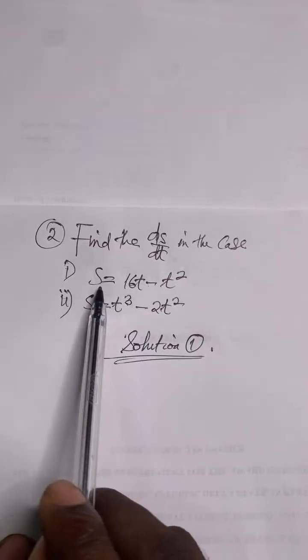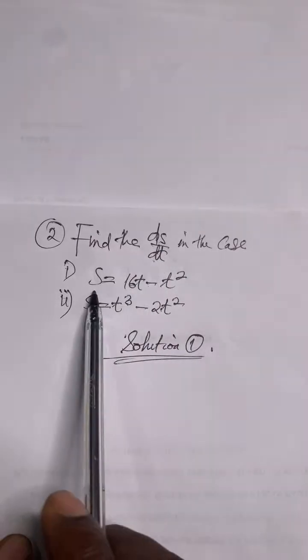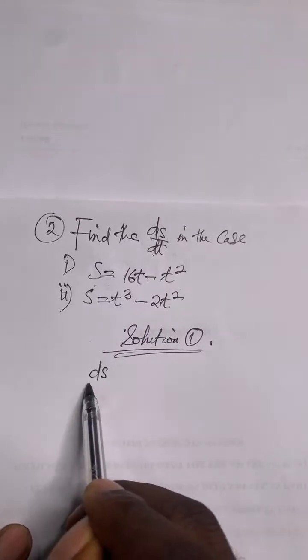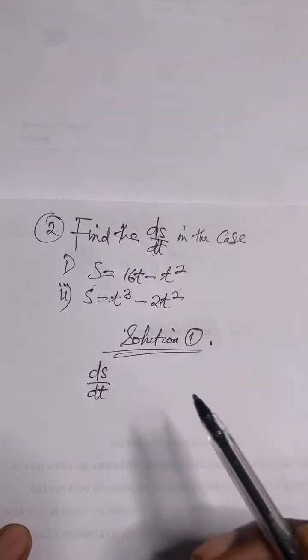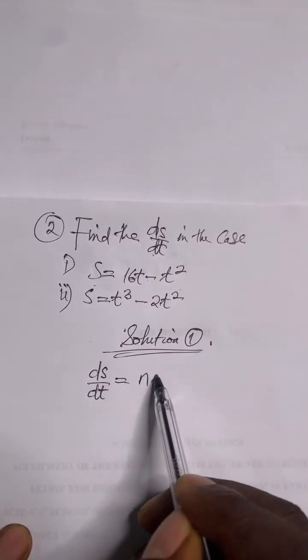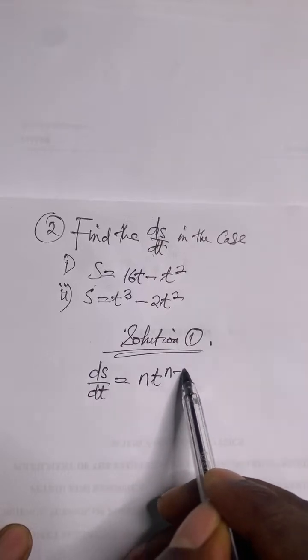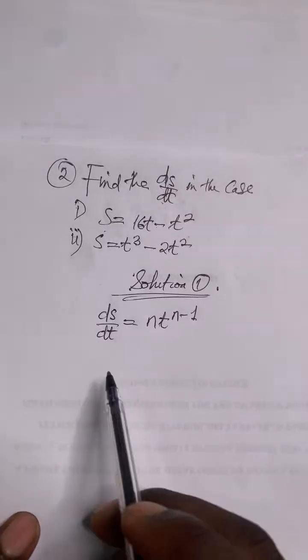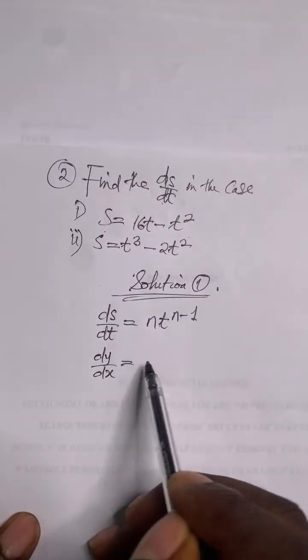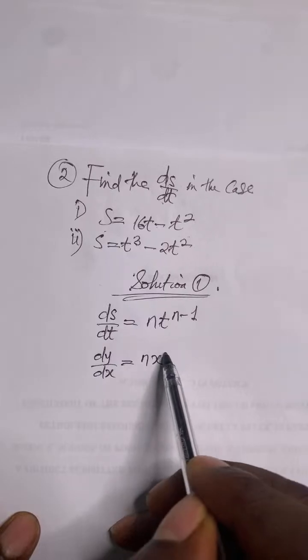We are looking for ds/dt of this one. So please, the general formula for ds/dt is the same formula as dy/dx. If you've written that, it's going to be n t raised to the power of n minus 1. Remember when we had dy/dx, it was n x to the power of n minus 1.